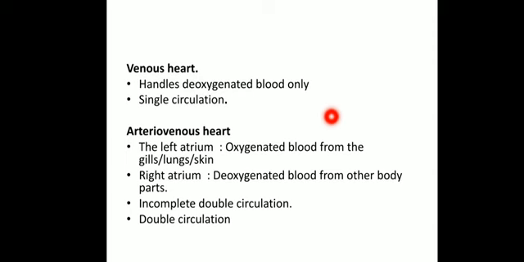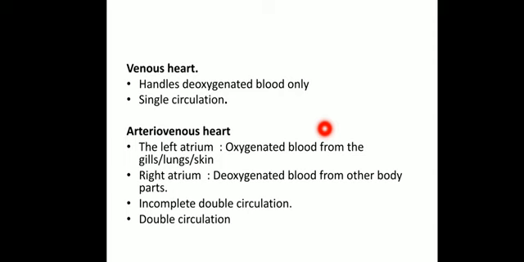The venous heart is mainly found in fishes. So the heart will be handling only the deoxygenated blood. The deoxygenated blood from the body will get to the heart, which will pump it to the gills. At the surface of the gills, this blood will receive oxygen due to the partial pressure difference. Now the blood will be oxygenated.